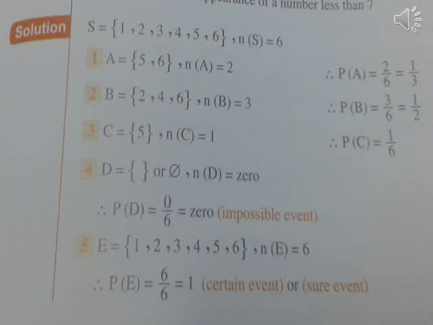Number 2. B equals the set of elements {2, 4, 6}, n(B) = 3. Therefore, P(B) = 3/6 = 1/2.